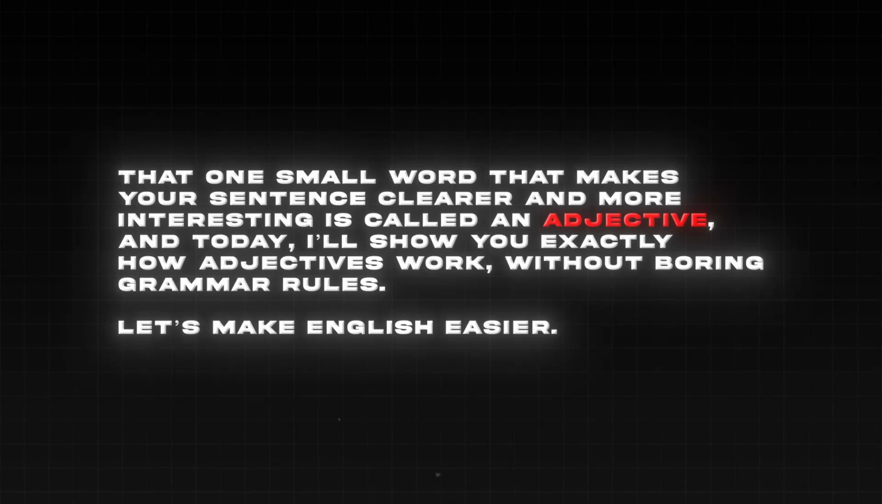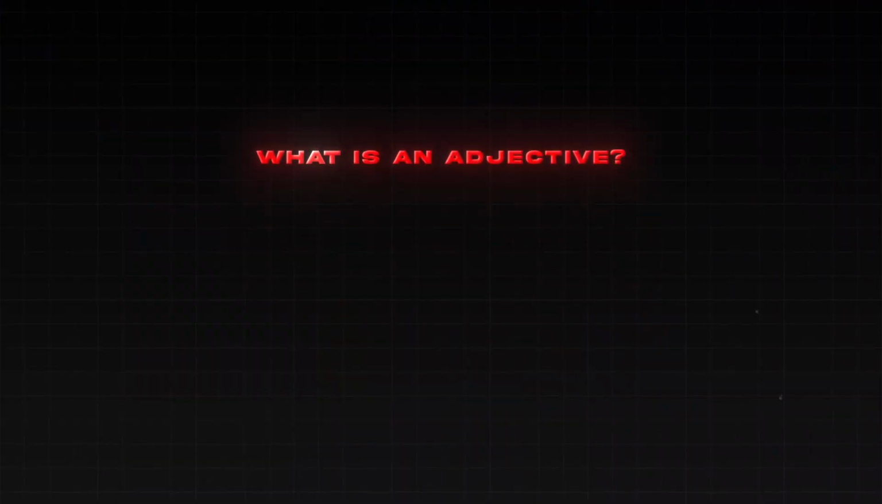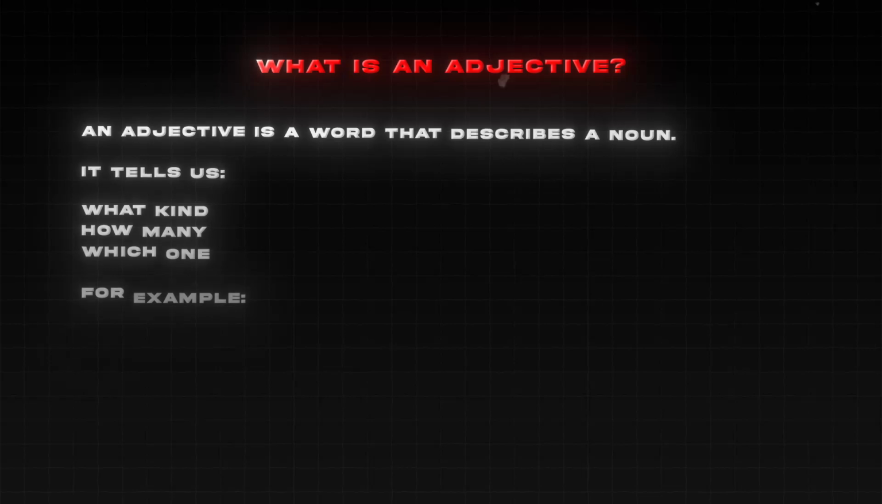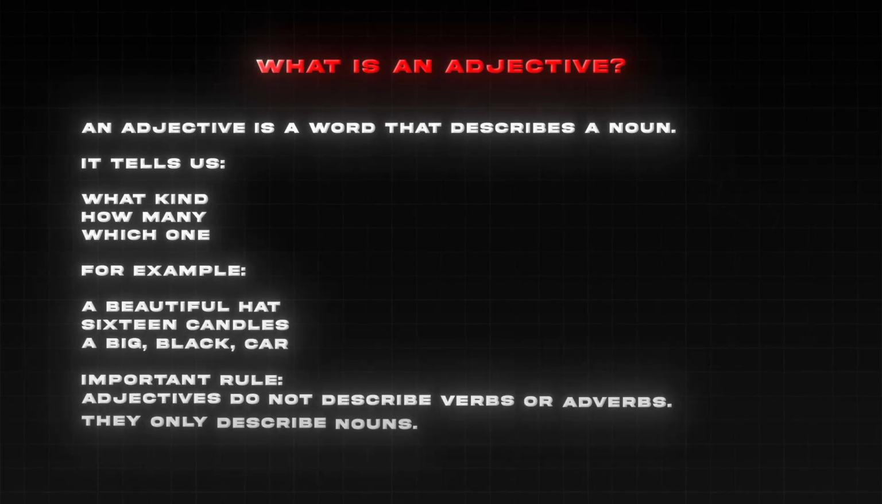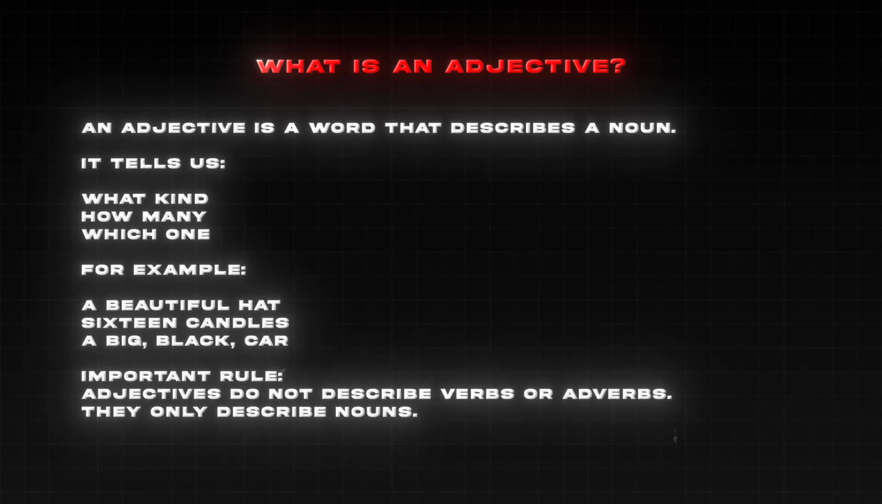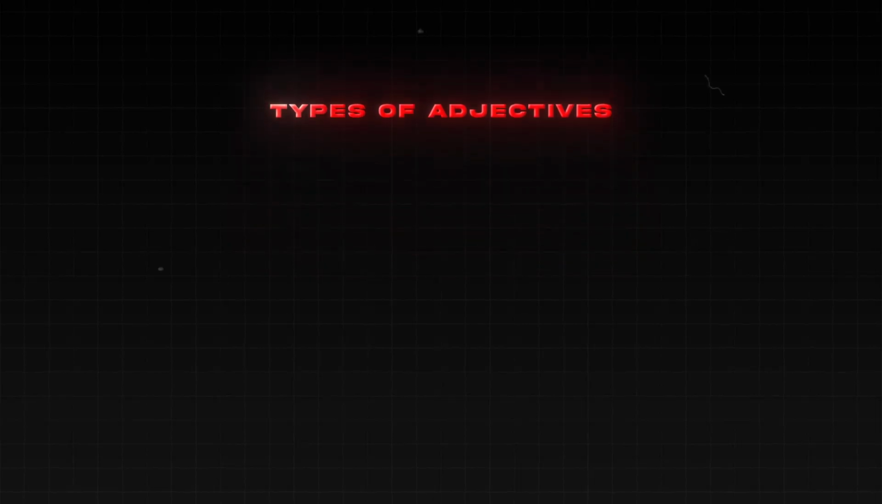Let's make English easier. An adjective is a word that describes a noun. It tells us what kind, how many, which one. For example, a beautiful hat, 16 candles, a big black car. Important rule: adjectives do not describe verbs or adverbs. They only describe nouns. Let's break them down one by one.